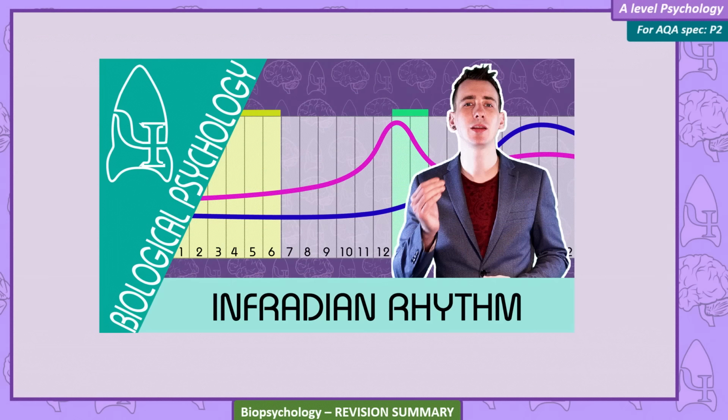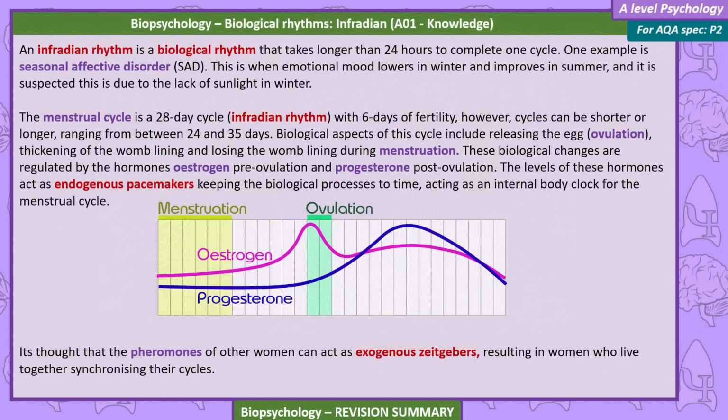Biological rhythms, infradian. An infradian rhythm is a biological rhythm that takes longer than 24 hours to complete one cycle. One example is seasonal affective disorder, SAD. This is when an emotional mood lowers in the winter and improves in the summer, and it's suspected this is due to the lack of sunlight in the winter.